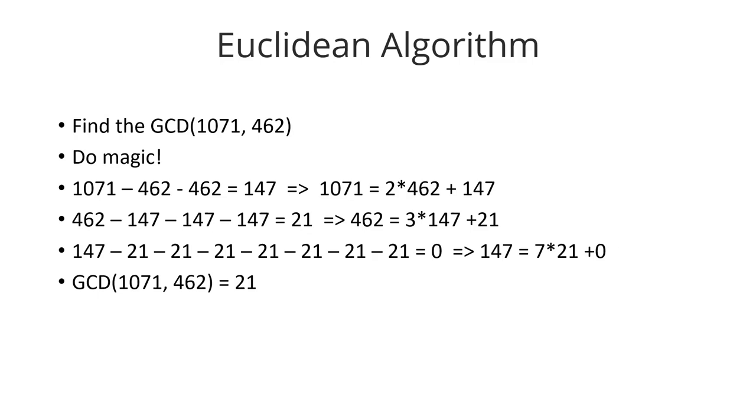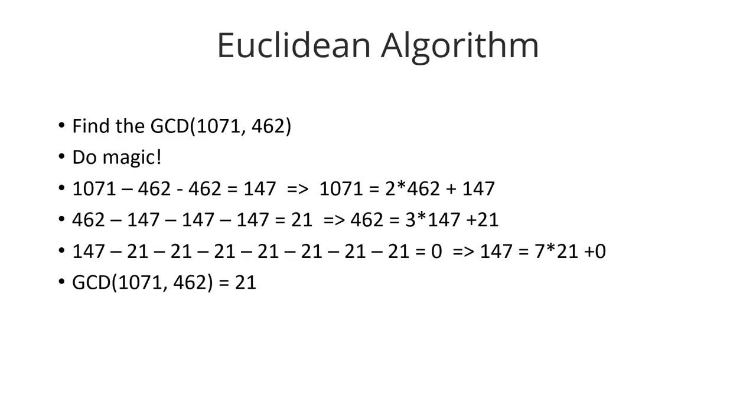I take 1071 and subtract 462. It's big enough that I can do it twice, so I do it twice. That gives me 147 left. So 1071 is made up of 2 times 462 plus 147. Then I take that 147 and subtract it from 462. I can do it 3 times: 1, 2, 3. I get a remainder of 21. So 462 equals 3 times 147 plus 21.